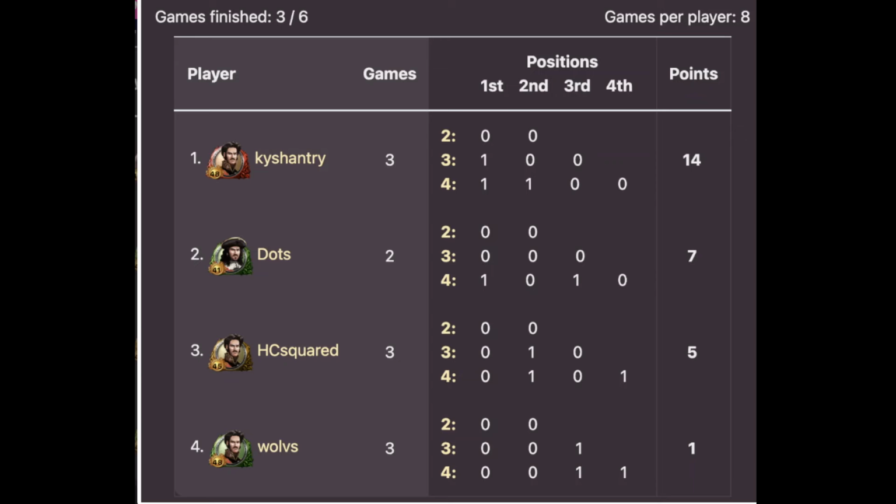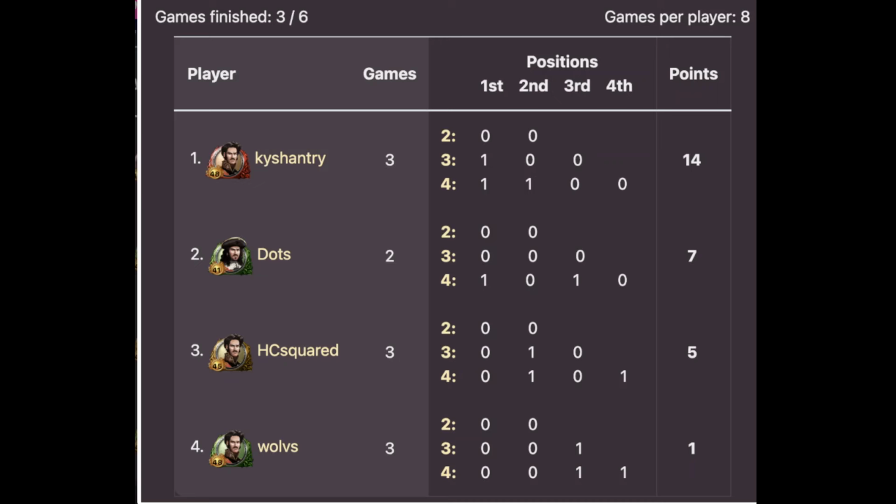Today we are taking a look at Group 3 again, and those are the standings that we had when we left off after the last game here on this channel. Kyshantry had a really nice start, having 14 points after 3 games finished. Dots only having 7 points, but at least only 2 games finished, while HCsquared and especially Wolves are quite a bit behind at this point.